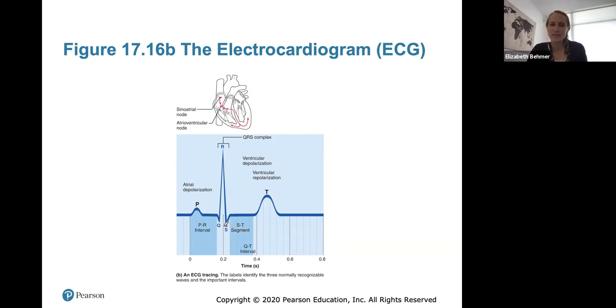One thing to note is at the base of the S, right after ventricular depolarization, so right after this QRS complex, the ventricles will eject their blood. So the pressure will be at the lowest, and then starting at this S point, pressure in the ventricles will start to increase again, and that might be important to know too.